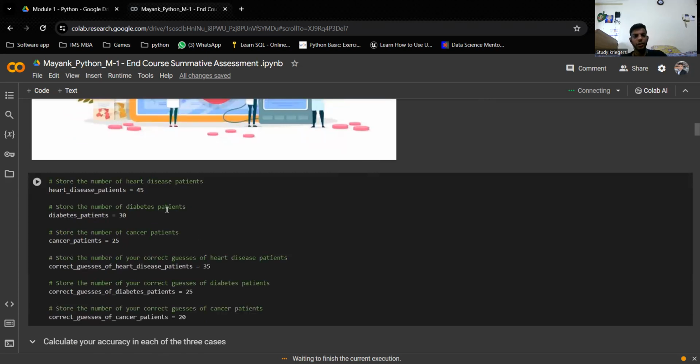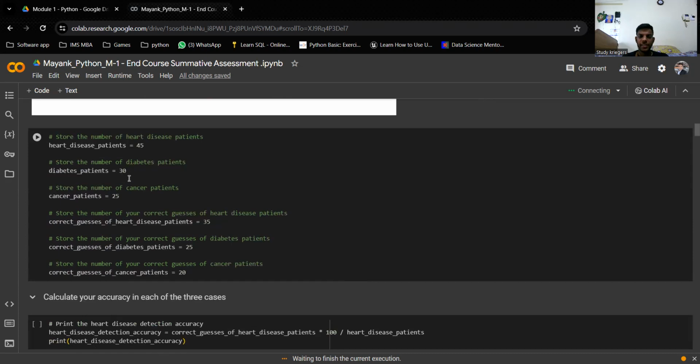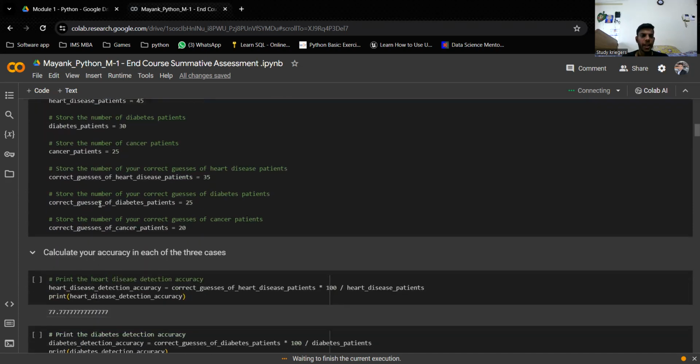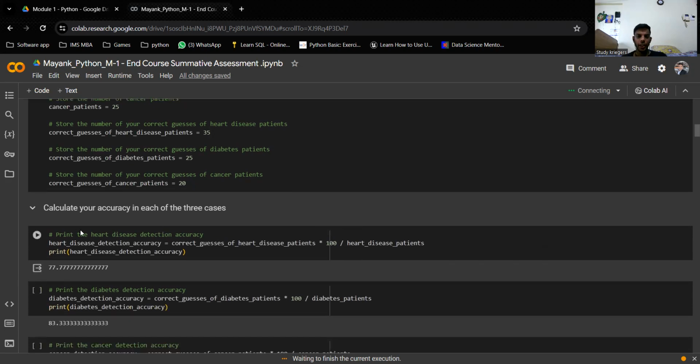First, these values are already given in the question, and we have created variables for them. Heart disease patients are 45, diabetic patients are 30, cancer patients are 25. Correct guesses for heart disease patients are 35, for diabetic patients 25, and for cancer patients 20. To calculate the accuracy in each case, heart disease detection accuracy equals correct guesses of heart disease patients into 100 divided by heart disease patients. This gives the heart disease detection accuracy.